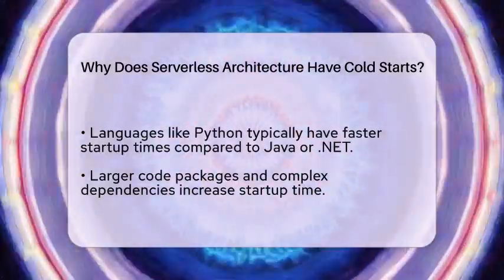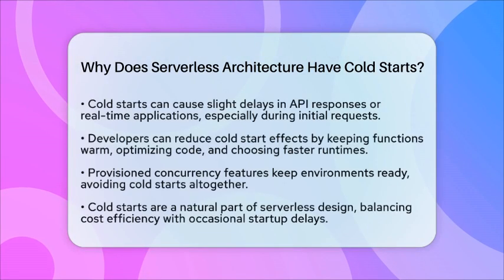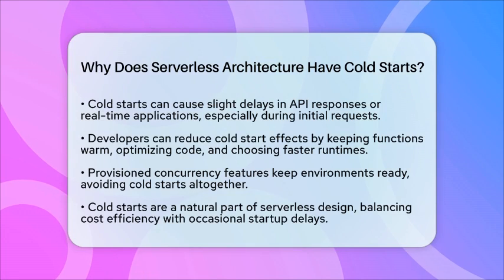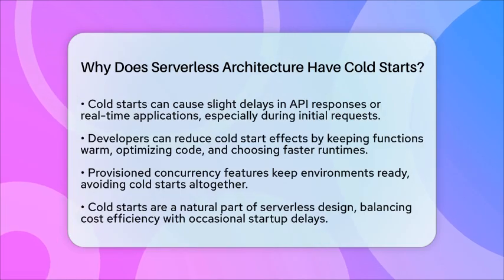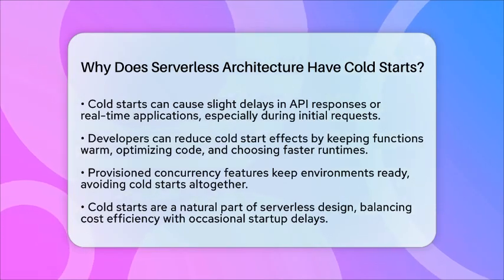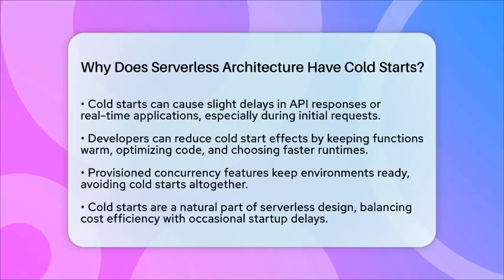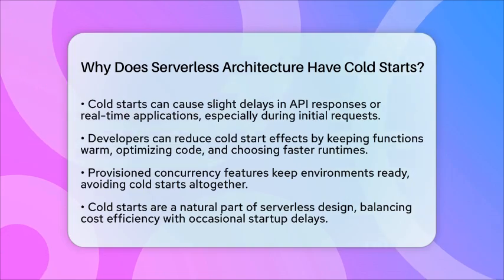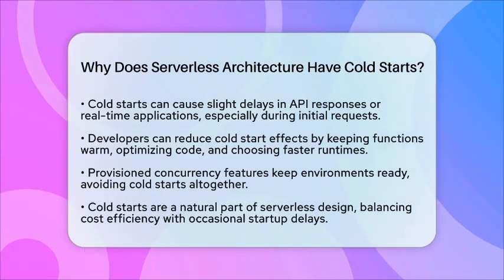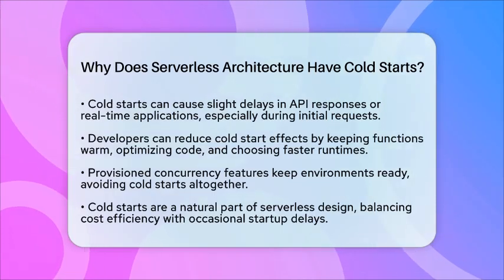To reduce cold start impact, developers use strategies like keeping functions warm by periodically invoking them, which prevents the environment from shutting down. Choosing faster runtimes, minimizing the size of deployment packages, and optimizing initialization code can also help. Some cloud providers offer features like provisioned concurrency, which keeps a set number of environments ready at all times, eliminating cold starts altogether.